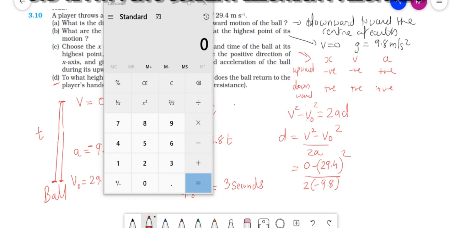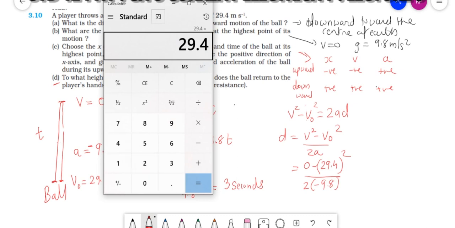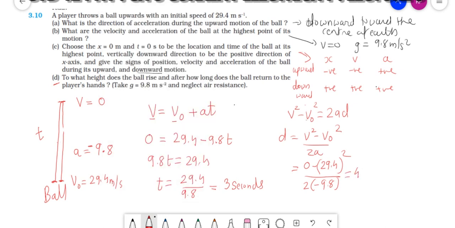When I calculate it, 29.4 multiplied by 29.4, sorry, my mistake, divided by 2 times 9.8, it's 44.1. So I can take the round figure, 44 meter. The answer is 44.1, and in round figure it will be equal to 44 meter. The maximum height is 44 meter.